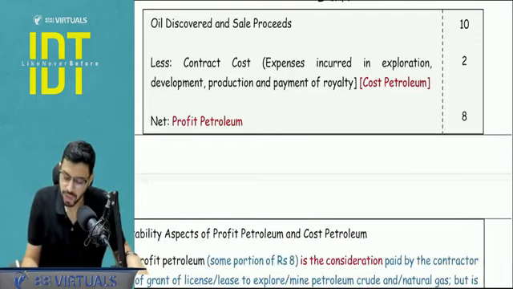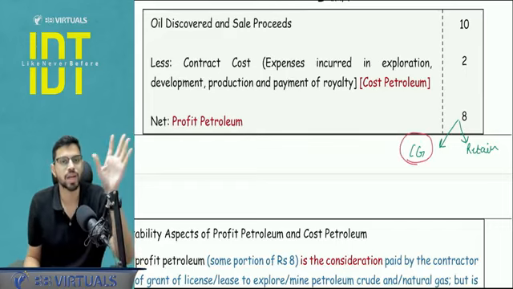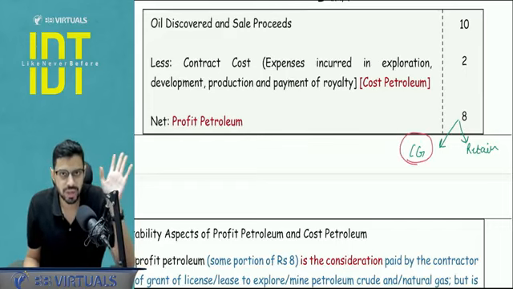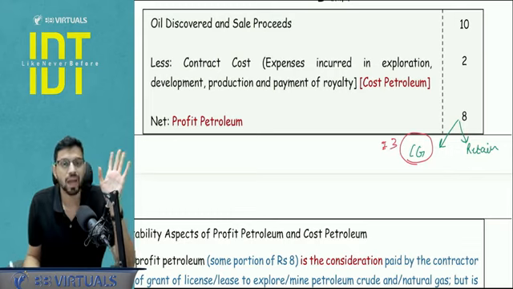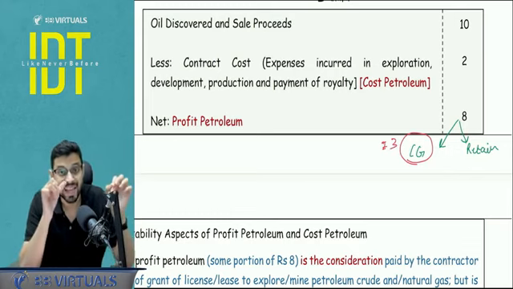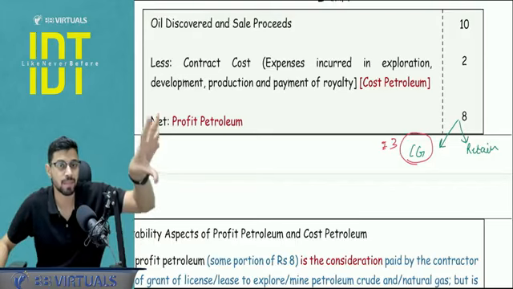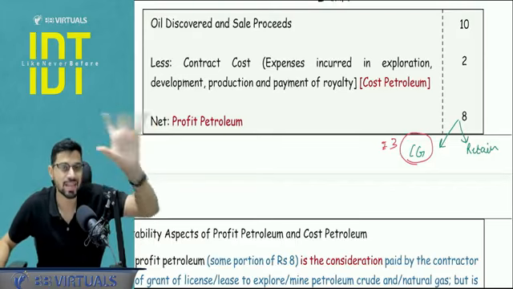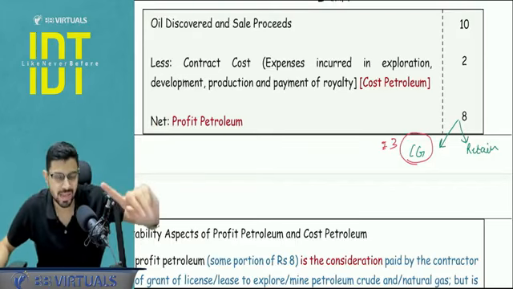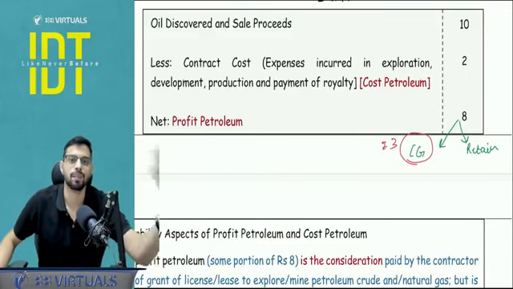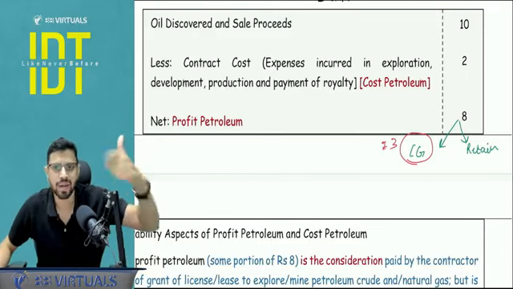Out of this profit portion, some portion will be shared with the central government and some will be retained by Mr. Adani. Now my question to you is, whatever the portion is shared with the central government, let's say rupees 3, is that under GST? Ideally, yes. All the parameters of supply are being fulfilled. Central government is the supplier, Adani is the recipient, and this is a service wherein a license is given. So yes, it is falling under supply, but it is covered under exemption list, chapter number 4. So it is a supply, but it is an exempt supply.